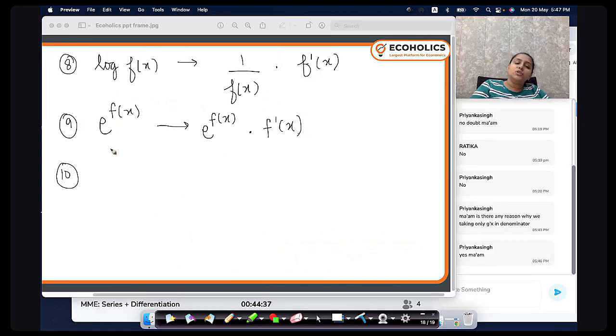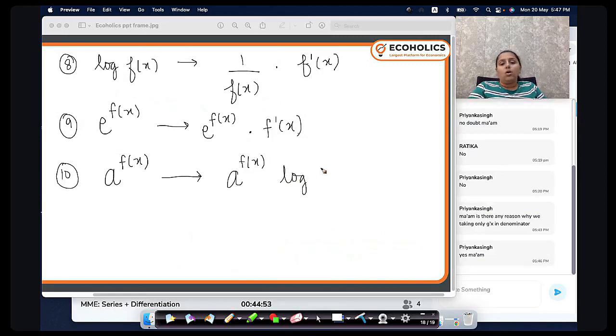Then this is natural exponential. If you do not have natural exponential and you have something like a raised to the power f of x, then the derivative is a raised to the power f of x as it is. Then you write log of a, and then you do the derivative of f of x. ठीक है? This is what you do. Trigonometric functions आते नहीं हैं in your syllabus. So these are the 10 rules you need to learn.